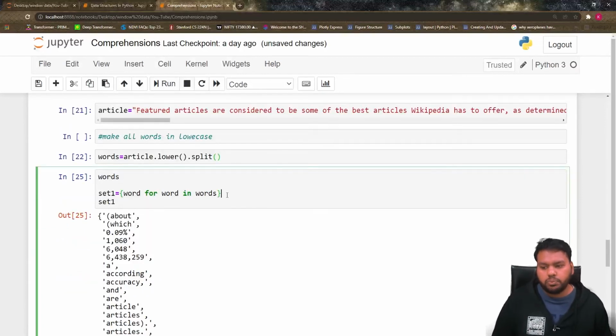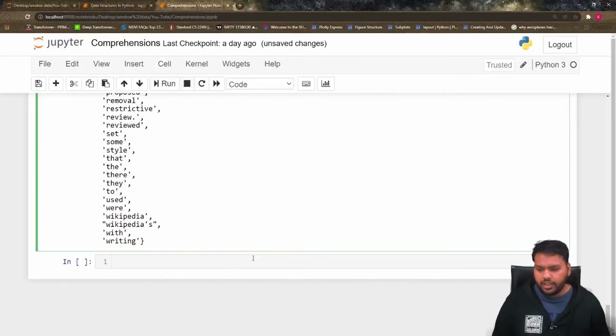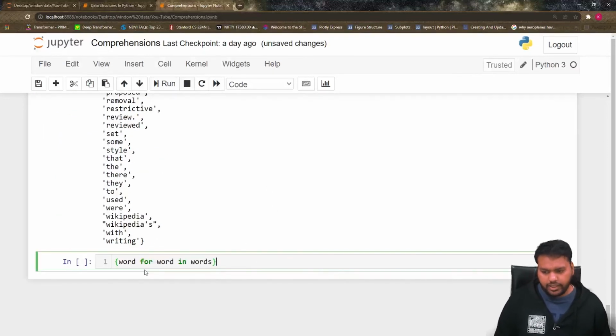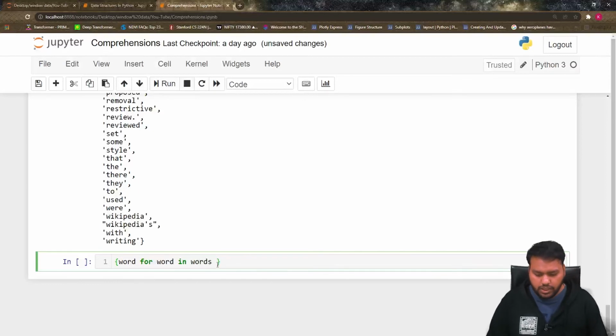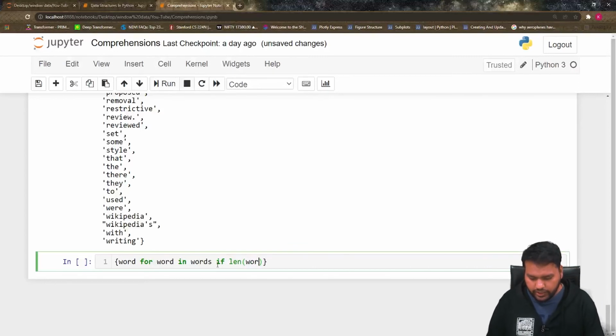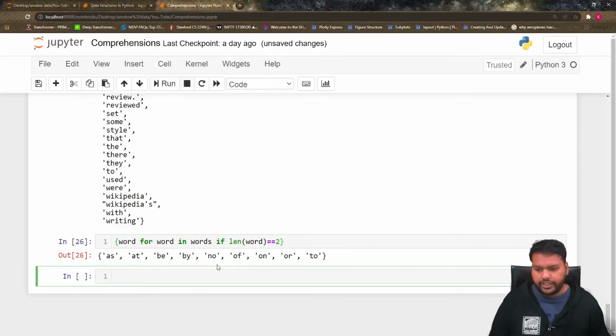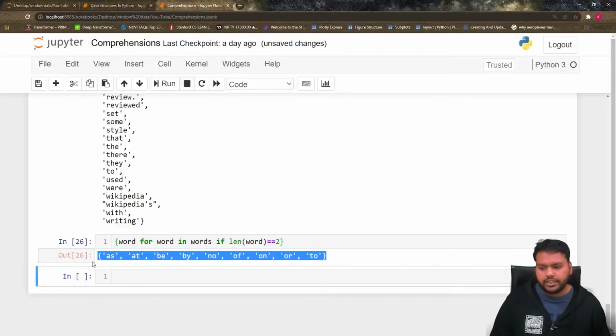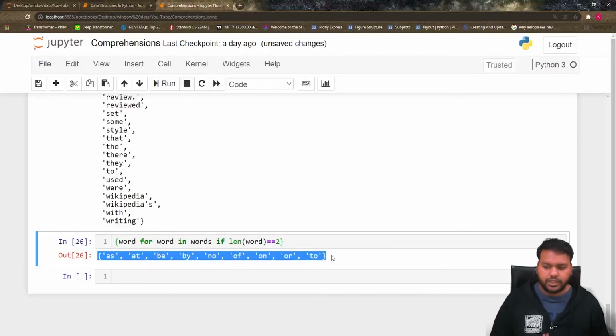Now if I want to put the if condition, the same as what we did in the list, the same thing we have to do in this set comprehension also. Suppose I want to see the words which have length 2. So if length of word is equal to 2, I want that. So these are the words whose length is only 2. That is the set comprehension.